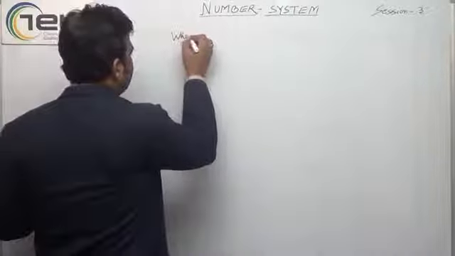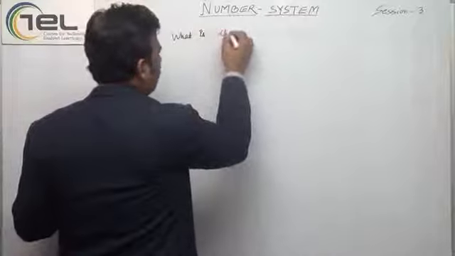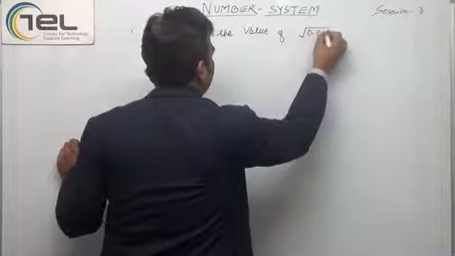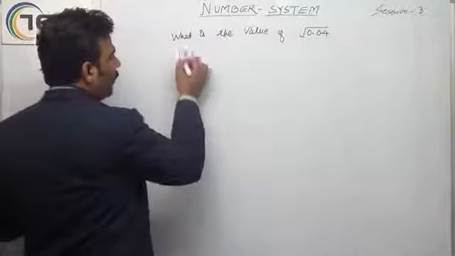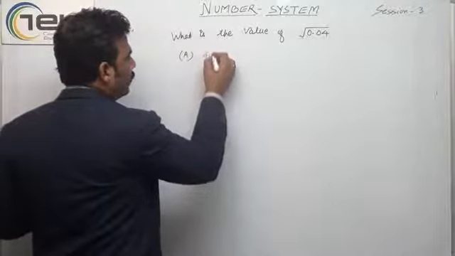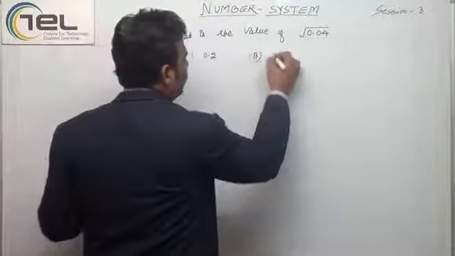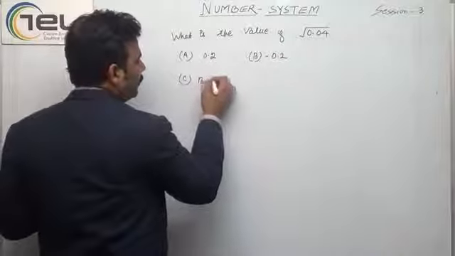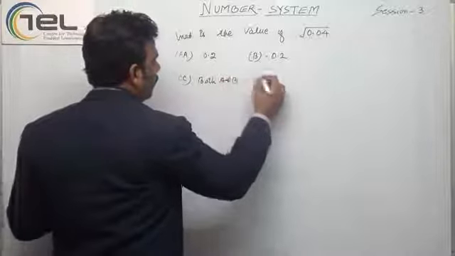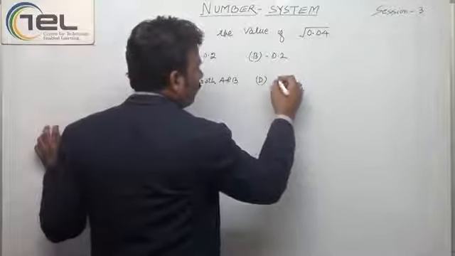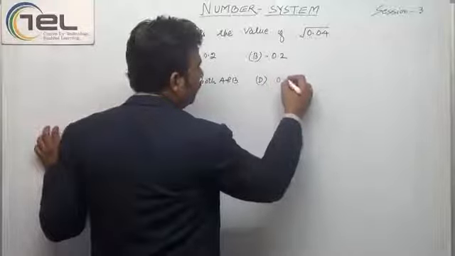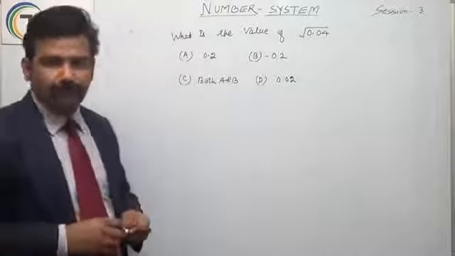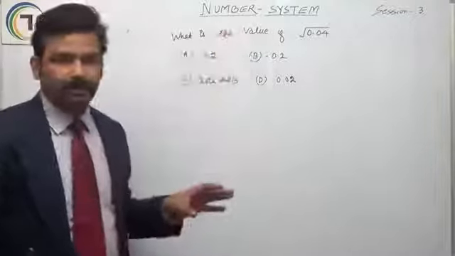What is the value of the square root of 0.04? Option A, 0.2, option B, minus 0.2, option C, both A and B, and D, we have 0.02. So which will be the possible answer for this?